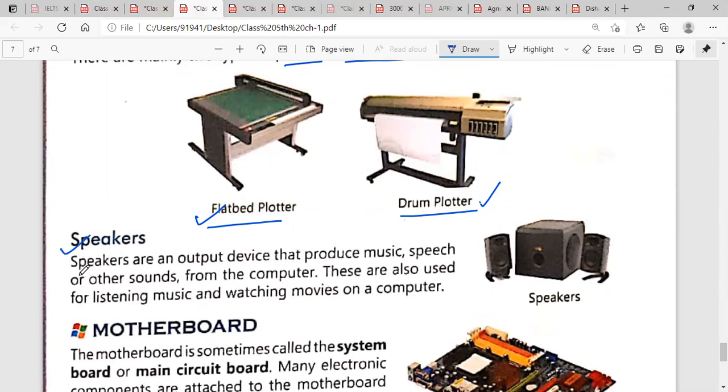Now next is speaker. Speakers are also an output device that produces music, speech, and other sounds from the computer. Underline the first line. Now you all know we use speakers for music. These are also used for listening to music, and you can also use them for watching movies on a computer.